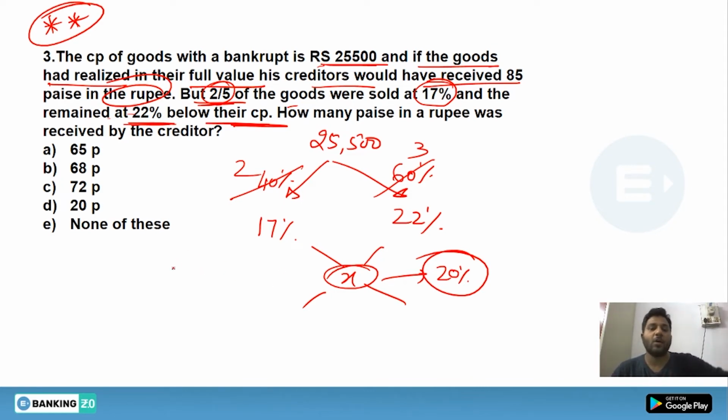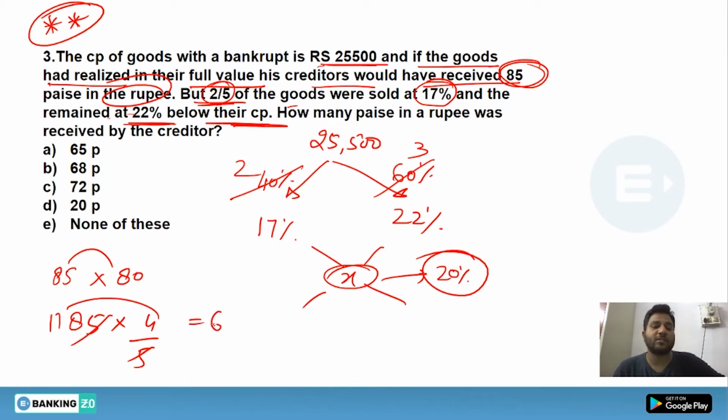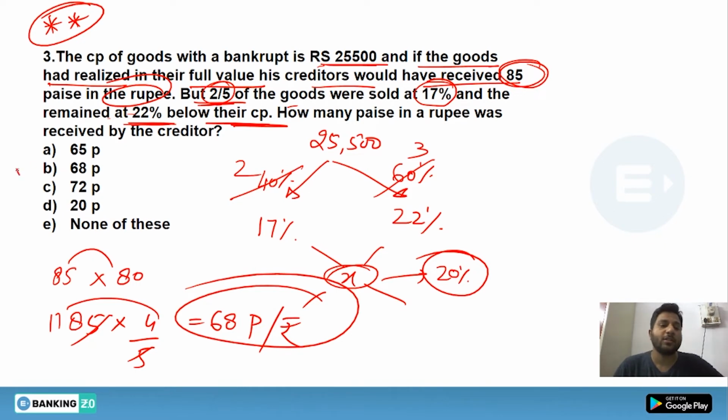Okay, now as you know that you were already getting 85 paisa per rupee initially, but now once you have realized that you are getting a loss, you will be left with only 80% of that 85. Now from here you will get 68 paisa per rupee. All right, so there will be a loss. Clearly there will be a loss.